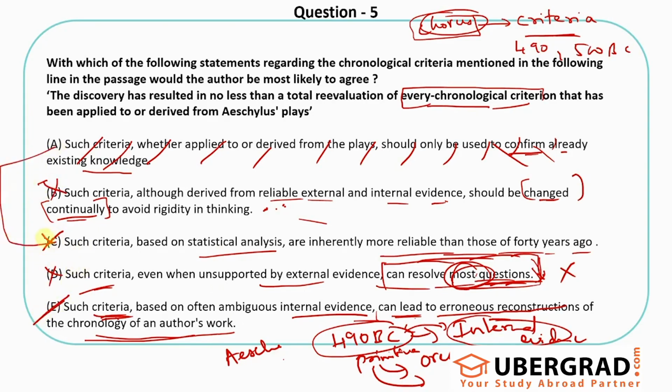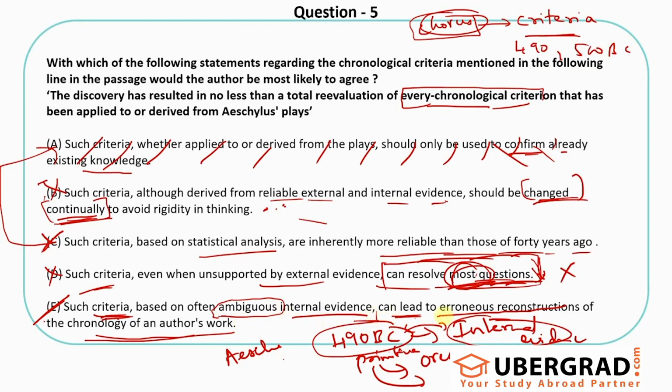A and C are definitely outright rejections. B, D, E, I feel E and B are relatively decent options. For me, I would go with E as the answer, just because this does not have these concerns for me, right? Changing continually is a problem for me here. Resolving most of the questions is a problem. Here, such criteria based on the internal evidence, right? Ambiguous internal evidence is some wording I'm not yet 100% convinced about, but still out of the options, this is the decent option.